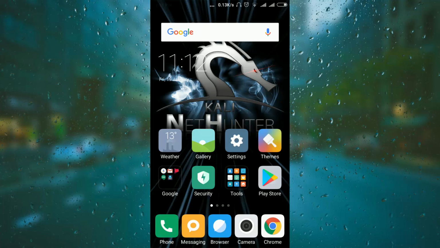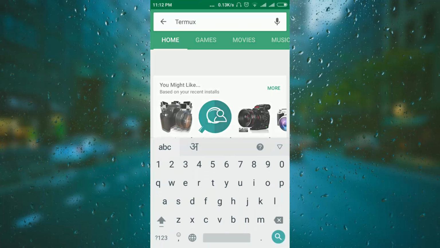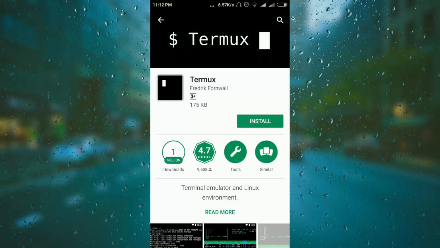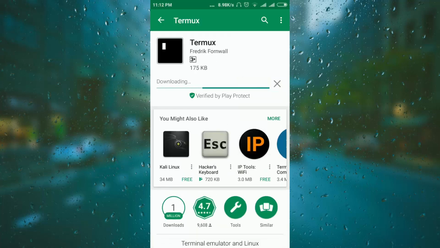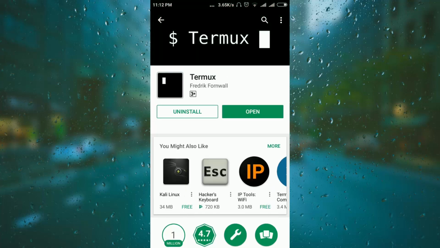Open your Play Store, search Termux and click install. Then click on open.